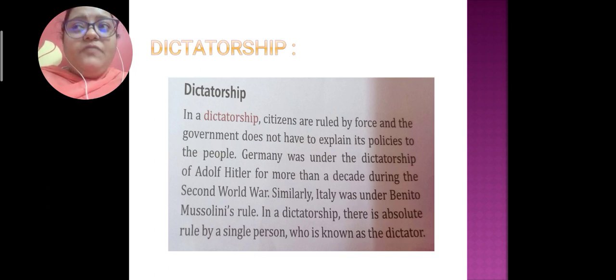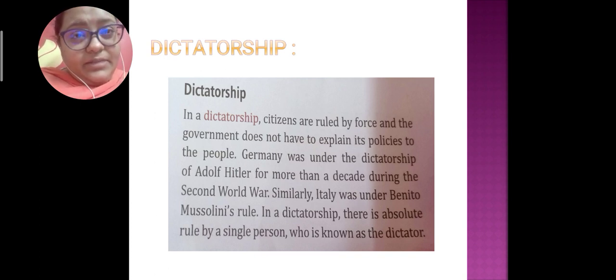For example, in the current situation, in North Korea, Kim Jong Un, the head leader of North Korea, is running a dictatorship rule, where he makes people follow certain rules and regulations. He forces them, and the people are not at all happy with him. So these types of government also exist. These are all dictatorship rule.